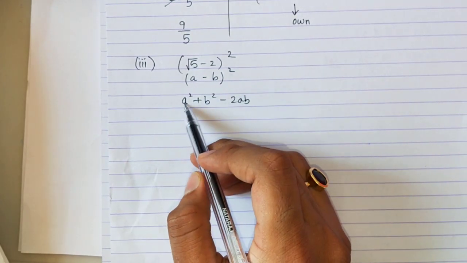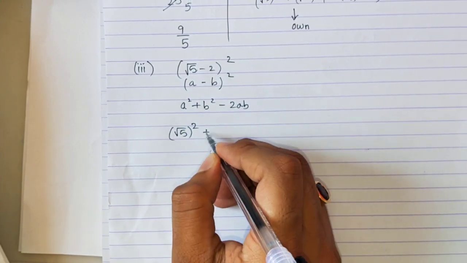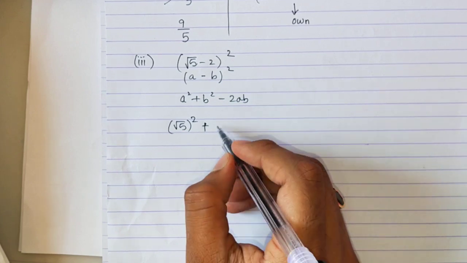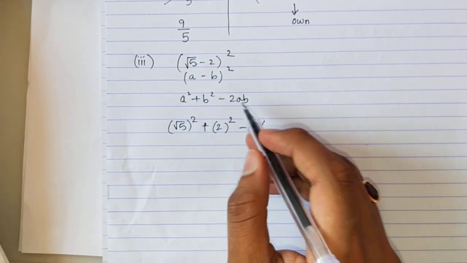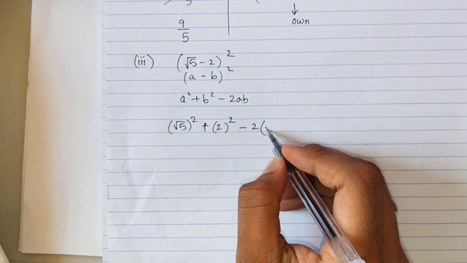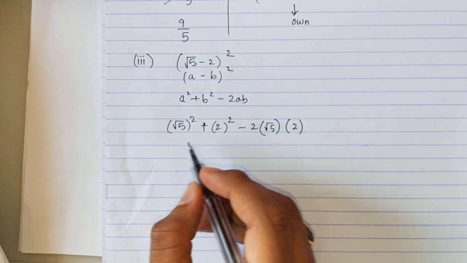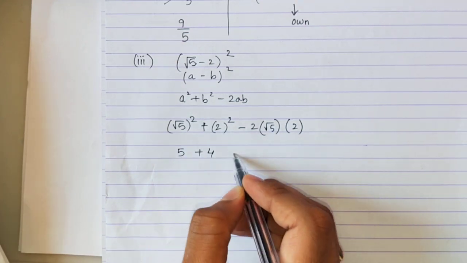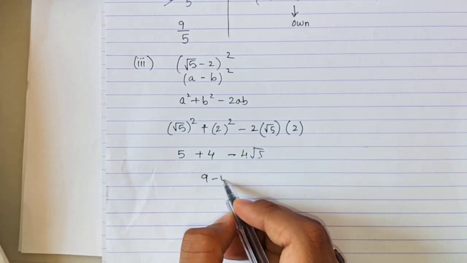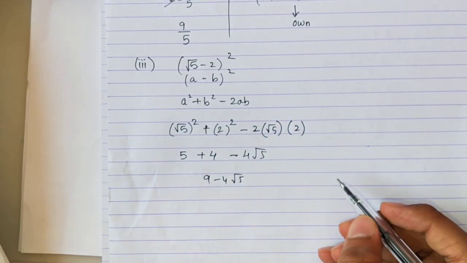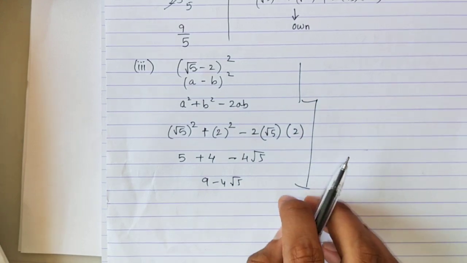So in the place of a you write root 5, in the place of b write 2, minus 2ab. a is root 5 and b is 2. Just open this: 5 plus this will become 4, minus 2 2s are 4 root 5. So the answer is 9 minus 4 root 5. Very easy, simple squaring.